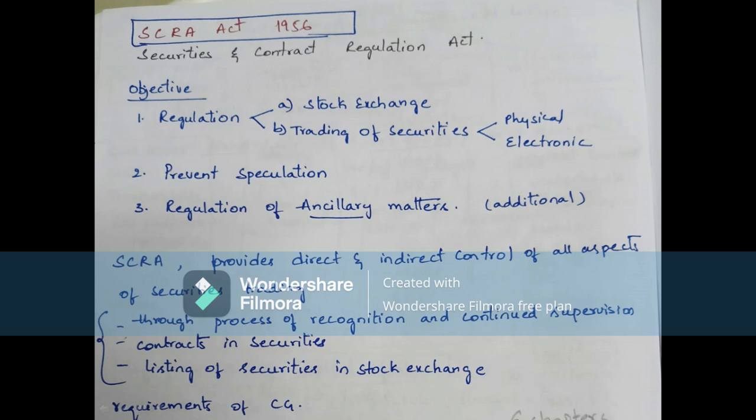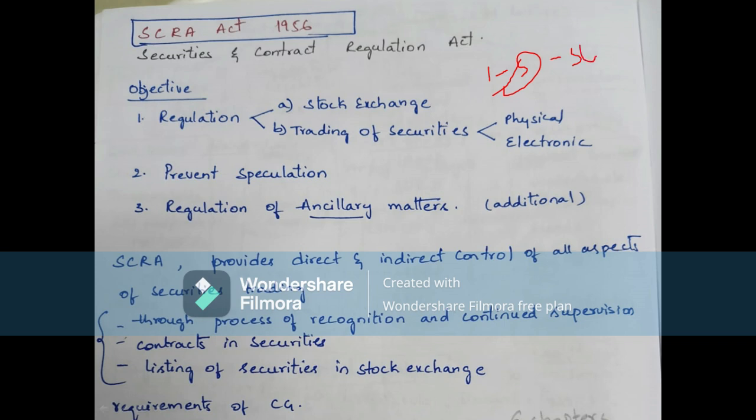So we all know that in the securities market, or else the stock market, stock market is nothing but the share market. Both are the same, stock market or share market. One unit is equal to a share, and a bunch of shares are known as stocks.